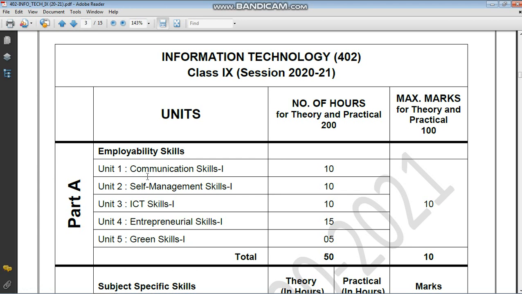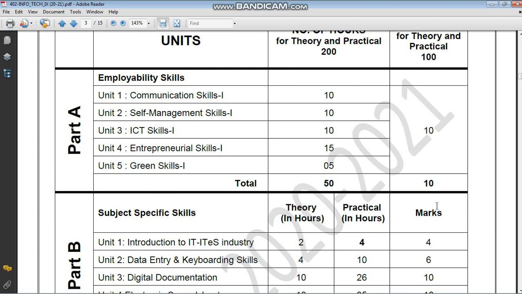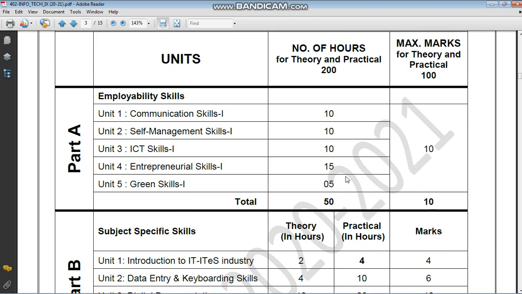Okay, so from the first unit, part A, the employability skill, you have the communication skill, self-management skill, ICT skill, entrepreneurial skill, and green skill. From this part, the ICT skill has been completed. So how many marks does all this part contain? Only 10 marks from here. So maximum theory marks is only 10, and you have theory and practical classes for that. So the 10 marks is from there.